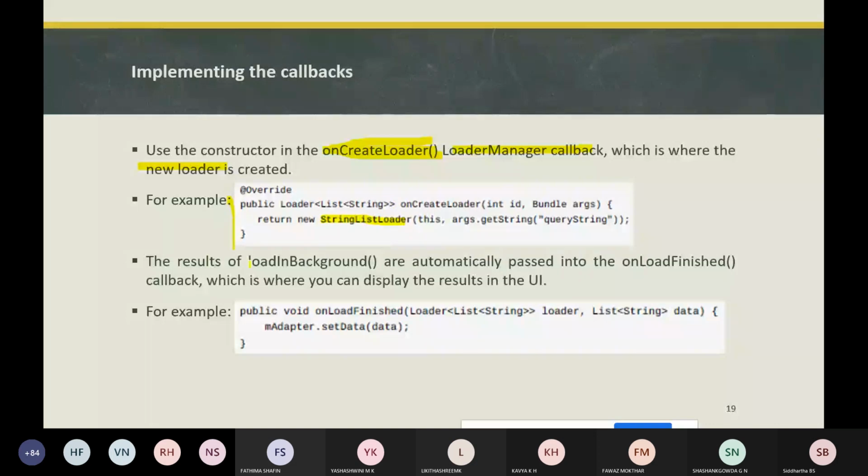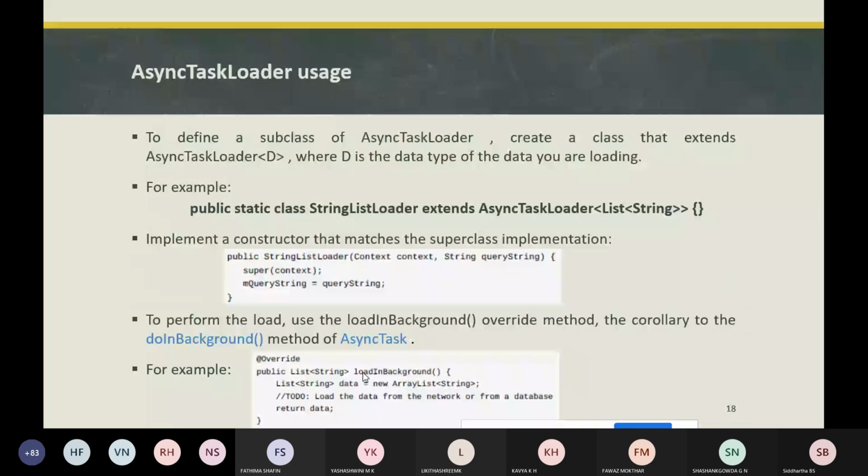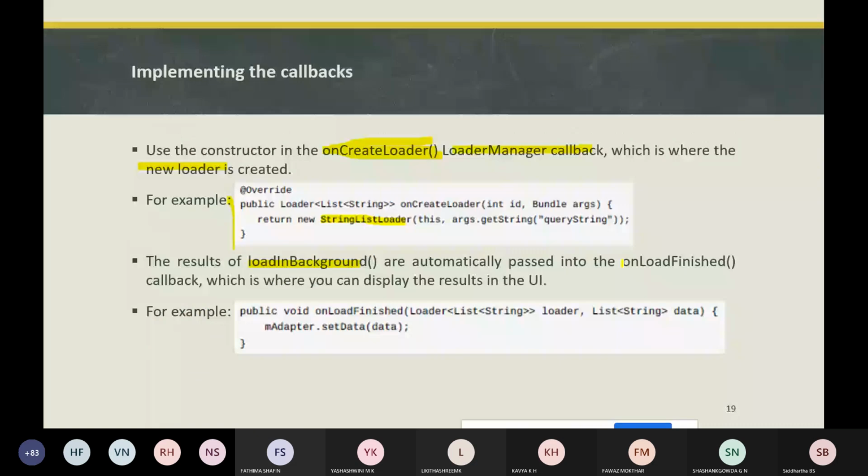Whatever the result of this loadInBackground is, it is automatically passed to onLoadFinished. It means it passes to the UI. This onLoadFinished will take the loader and the data, and whatever data has been loaded will be processed in onLoadFinished. That data will be set using the setData method on the object that has been created.